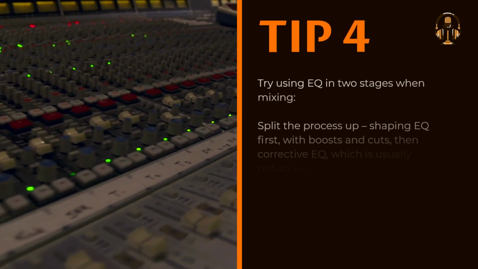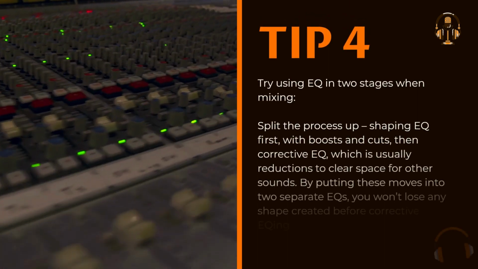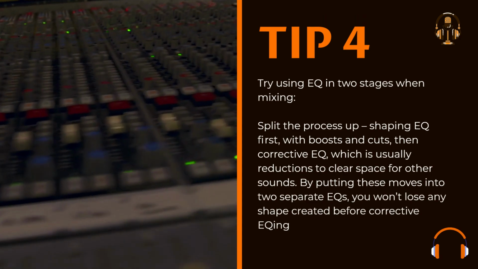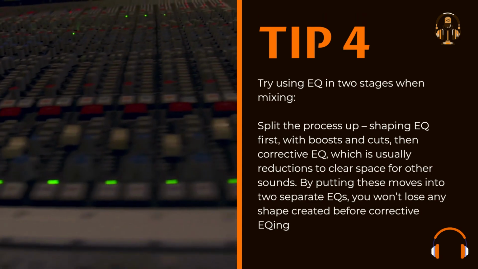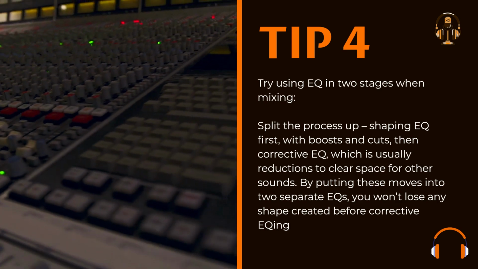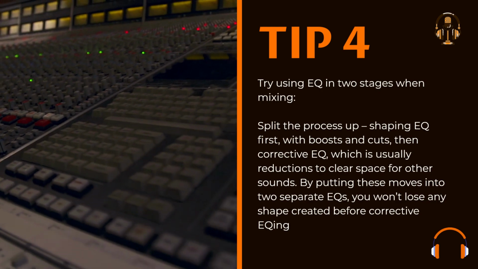Try using EQ in 2 stages when mixing. Split the process up, shaping EQ first, with boosts and cuts, then corrective EQ, which is usually reductions to clear space for other sounds. By putting these moves into 2 separate EQs, you won't lose any shape created before corrective EQ.